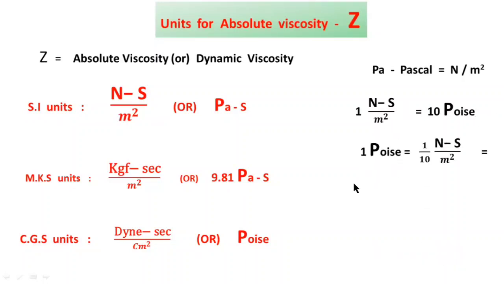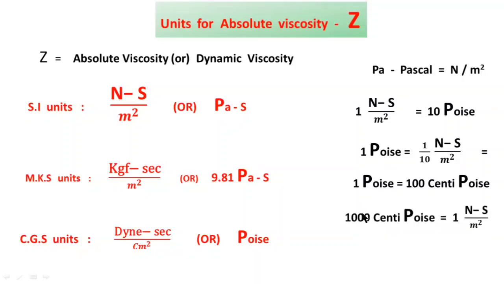Therefore, one poise equals 1 by 10 Newton second per meter square. And also one poise equals 100 centipoise.